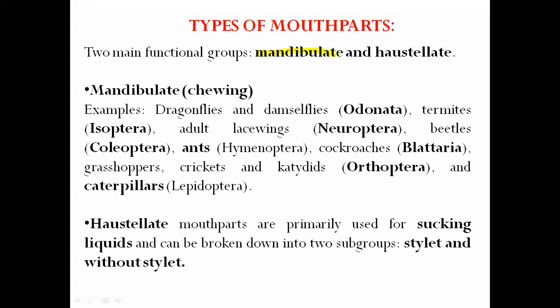Those are solid feeders. They are mandibulate, meaning they possess chewing and biting type of mouth parts. And those are the liquid feeder insects or sap feeder insects. These are the haustellate type of mouth parts, mainly used to suck liquids. So in this mandibulate type of mouth parts, the chewing and biting type, here are some examples mentioned on the slide: